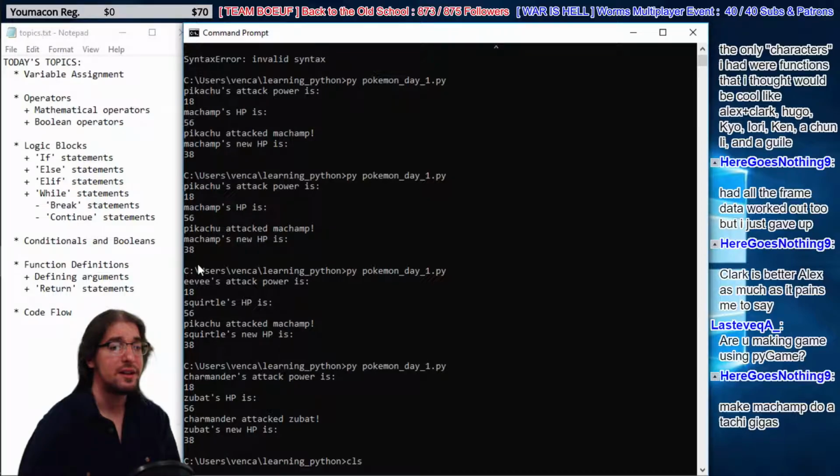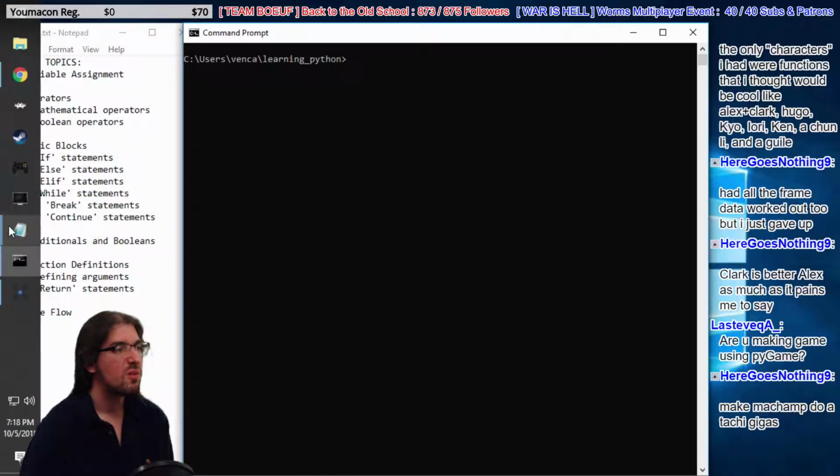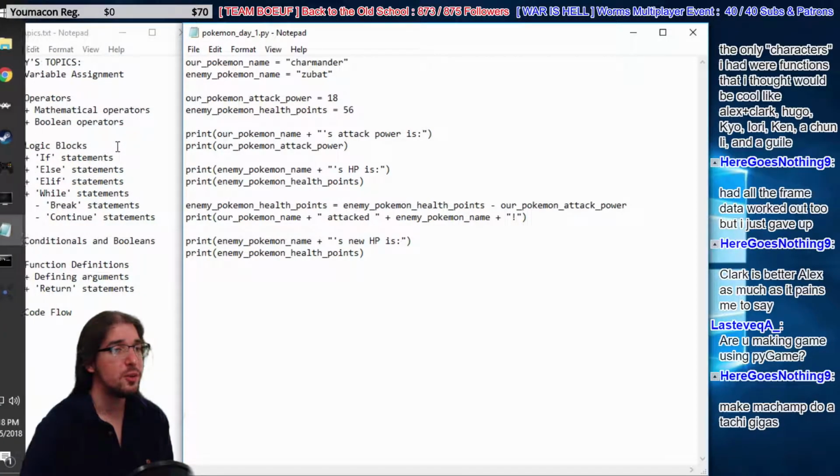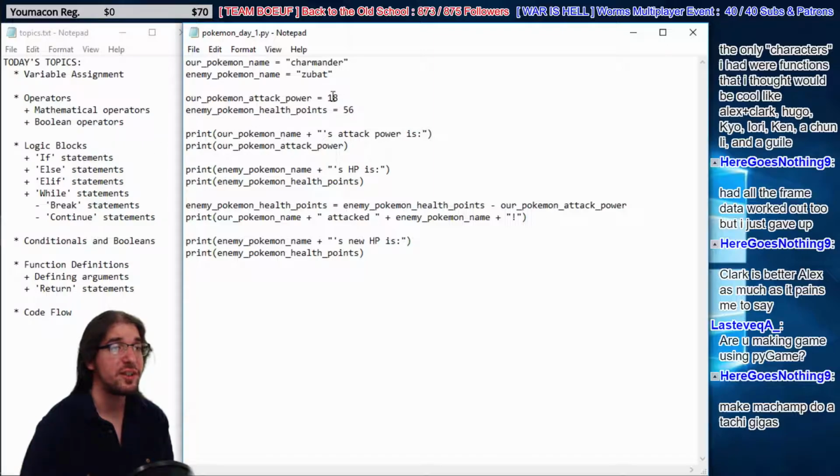Let's clear the screen here. We can do that as well. So all we've got to do is go back to our first Pokemon. We'll do Pikachu and Machamp as their names. We're going to make Machamp attack back. So now we have Pikachu attacking Machamp right here on this line.